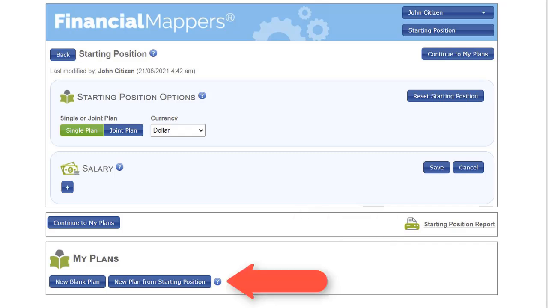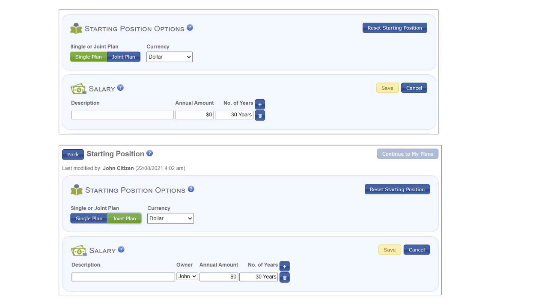The information in the starting position is then imported into your plan. This plan will give you the opportunity to see your financial future. To commence, you should go to the starting position. It is most important to identify whether it is a single or a joint plan. If you are planning for a couple and you don't select joint, then you will not be able to assign salary, assets and loans to different people or nominate when the account is owned jointly.